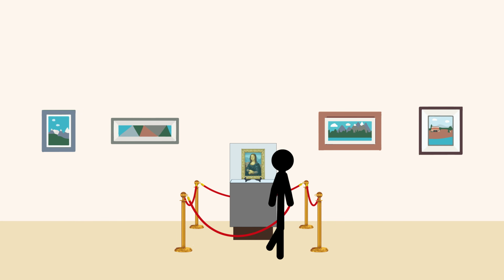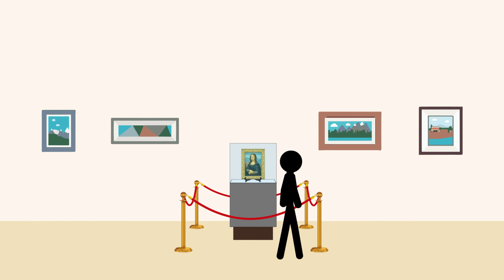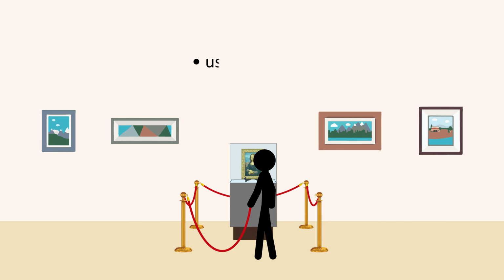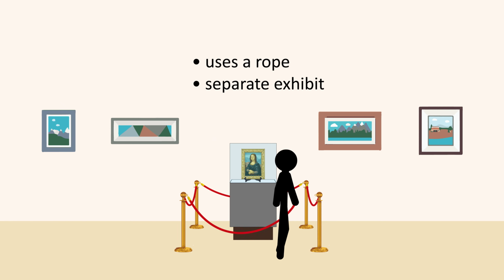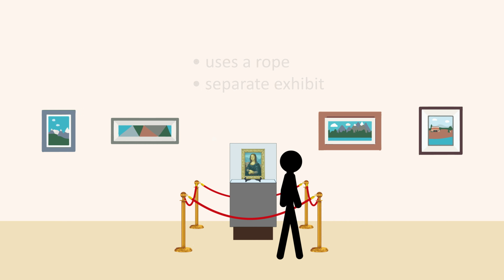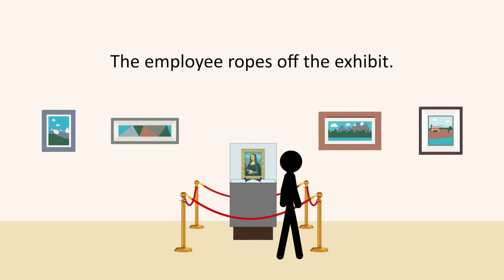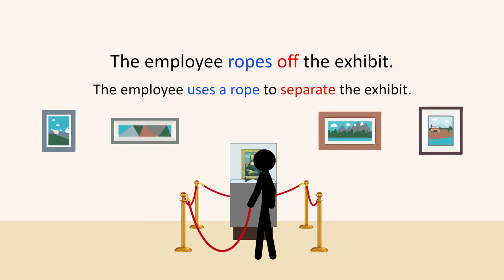All right, let's try another one. How do you think we could describe this using a phrasal verb with off? Here, an employee uses a rope to separate an exhibit from the public. So we can say, the employee ropes off the exhibit. Ropes means use a rope, and off means separate. So the sentence just means, the employee uses a rope to separate the exhibit.